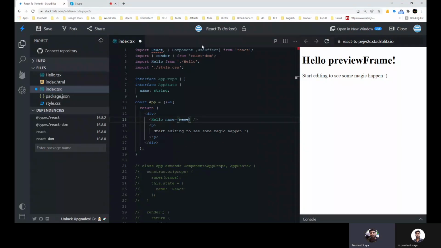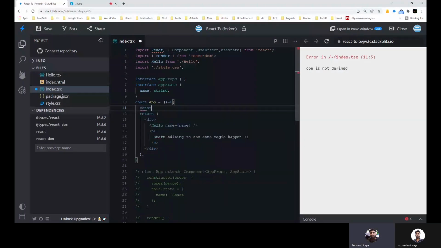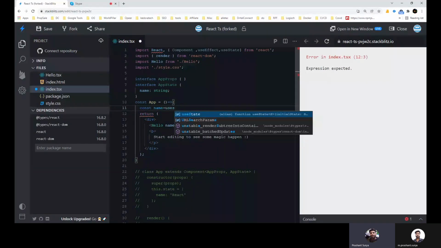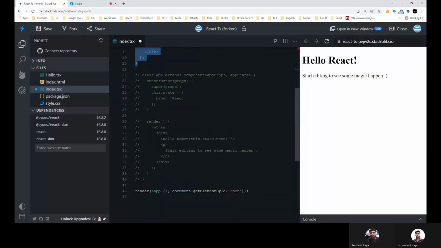Okay, so we have to use useState to define our name. So this one is also a hook. You will write const name equal to useState, and you can define the default name like React. Okay, so this is the function component alternative to the class component that we are using.